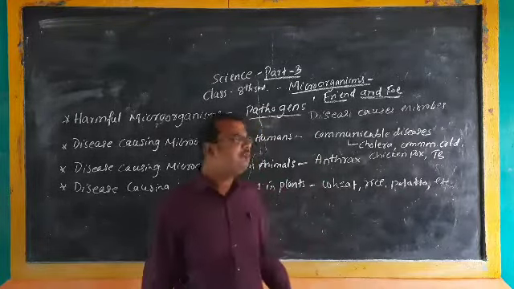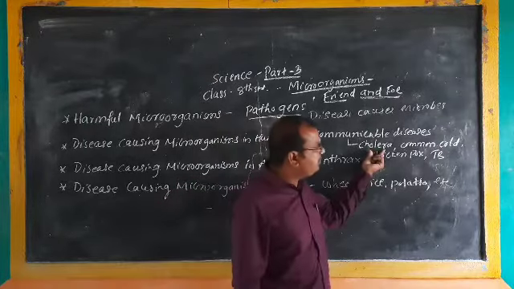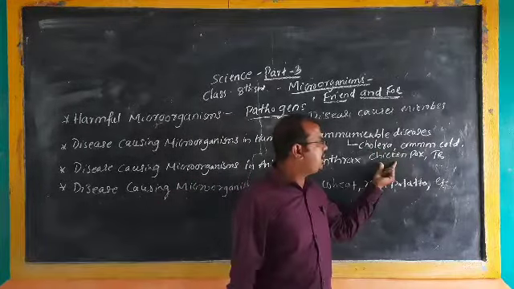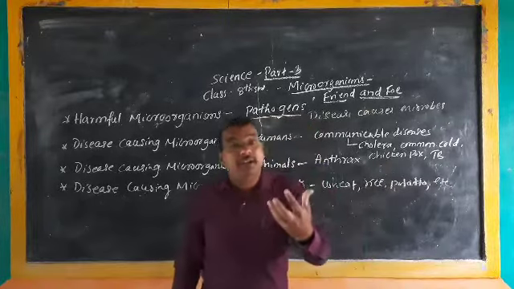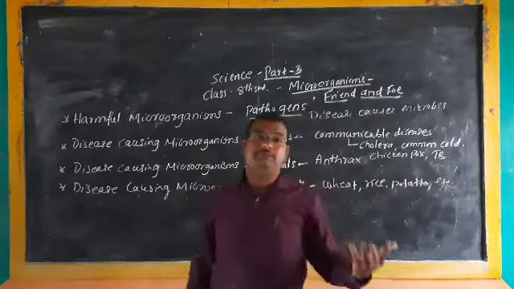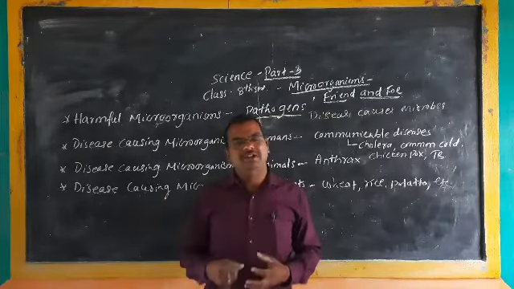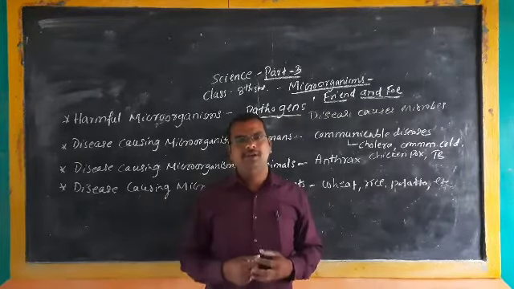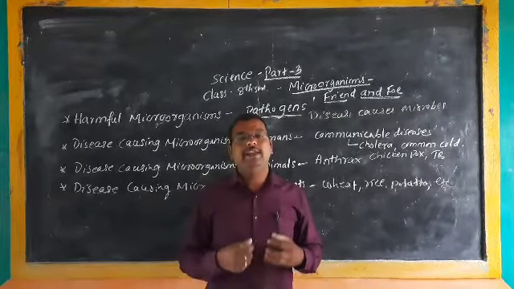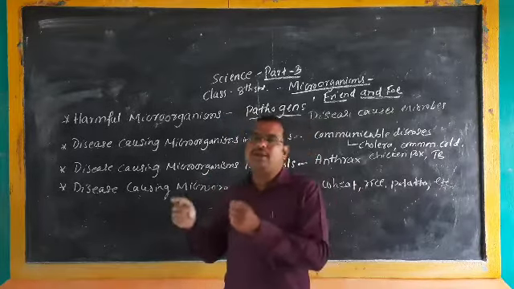Some examples of communicable diseases: cholera, common cold, chicken pox, TB, and nowadays we are even facing the dangerous disease called corona. How do they spread? For example, one person is suffering from the common cold.